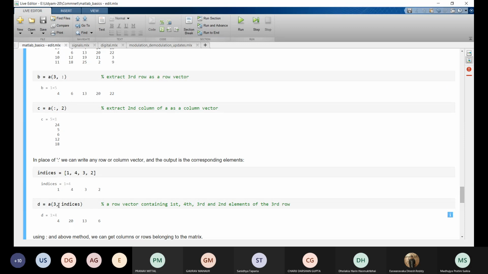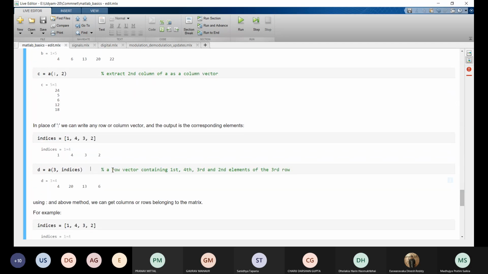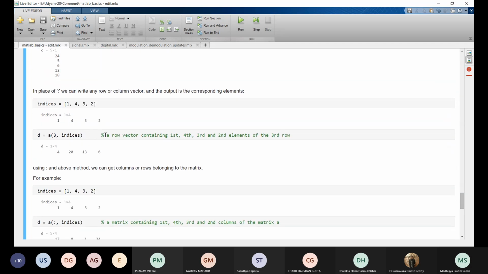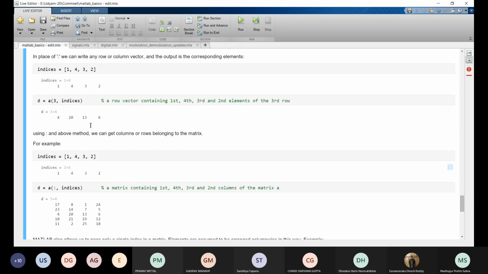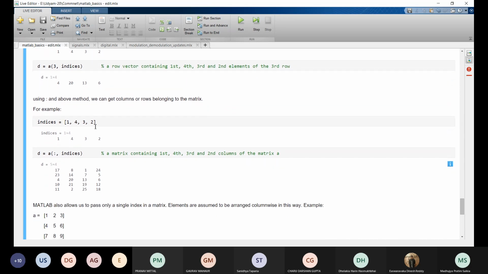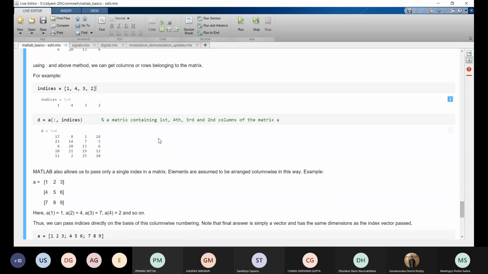Now A of 3 comma 3 will be printed as the third element. A of 3 comma 3 is 13, so 13 is printed here. So this is how this command works, right? It's easy. If we send this file from the editor, you can easily learn what this syntax is doing. Okay. Now moving on.